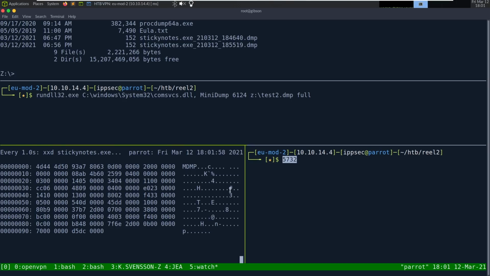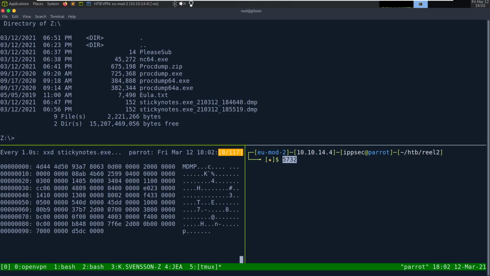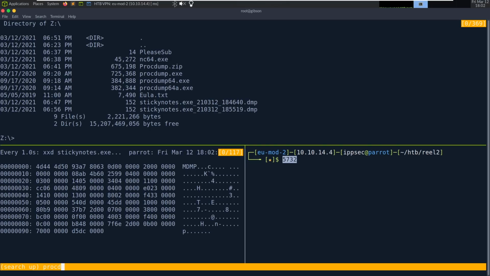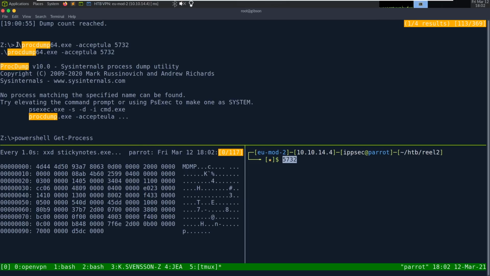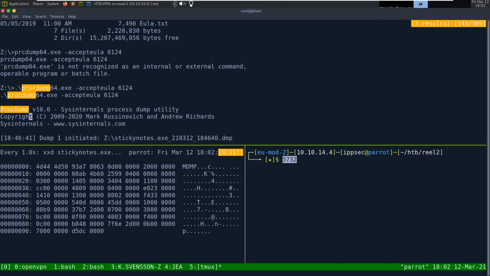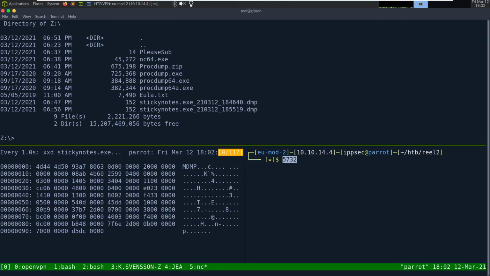So I'm going to try one last thing. We're going to try the procdump command again. That's not the right window. Procdump. And we're going to specify MA as the flag. So 6124 is what we want.